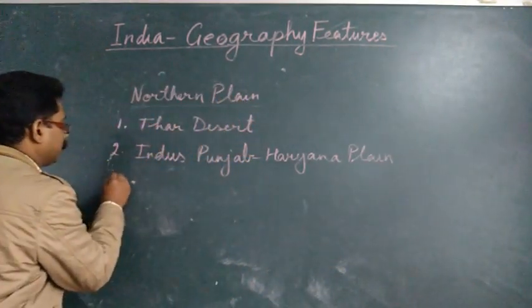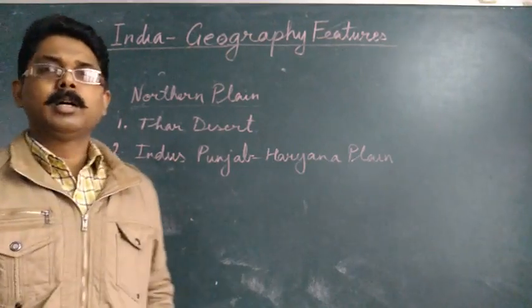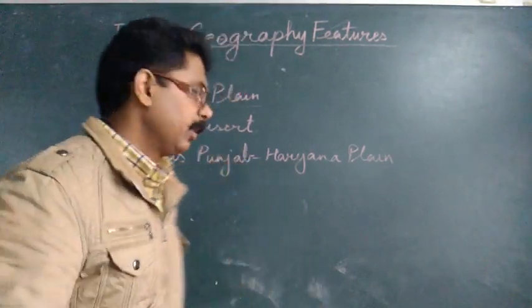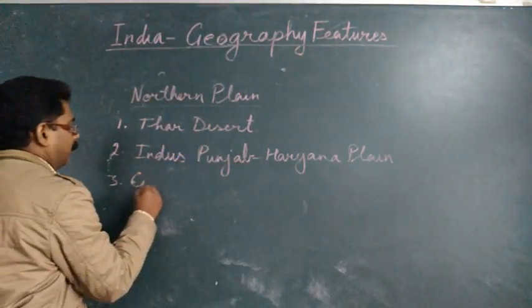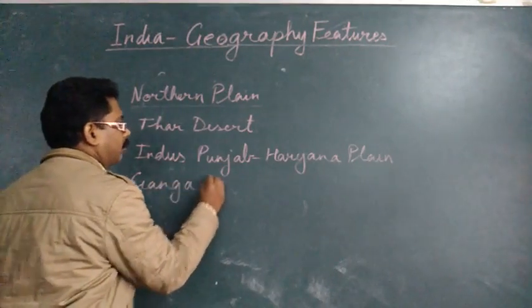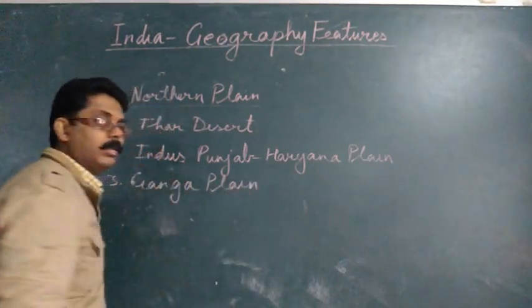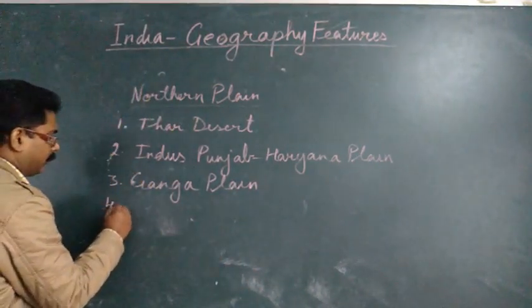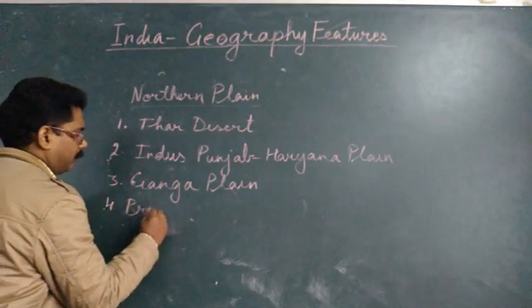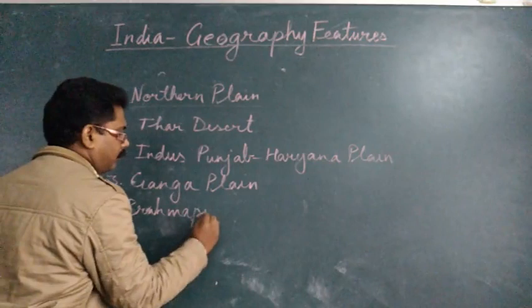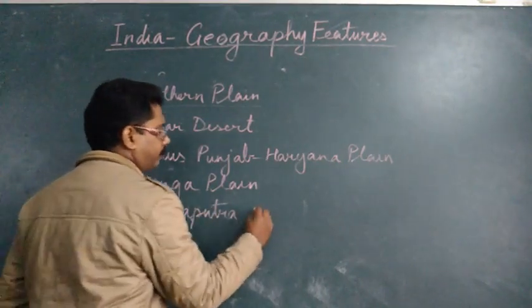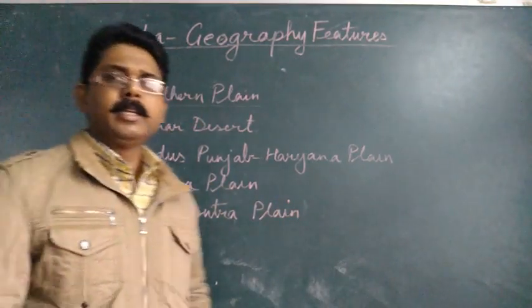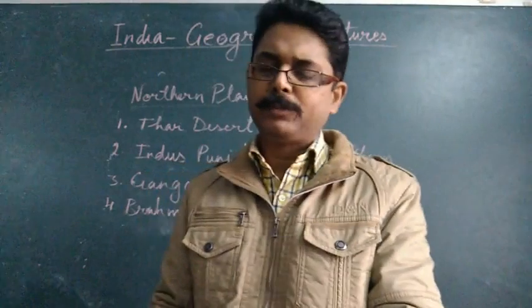The third is the fertile plain of the river Ganga. And the fourth one is the Brahmaputra plain. So let me describe these four types of plain.